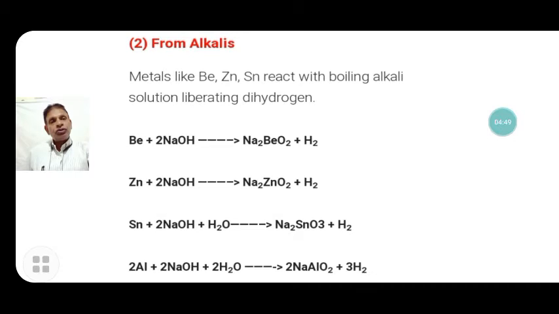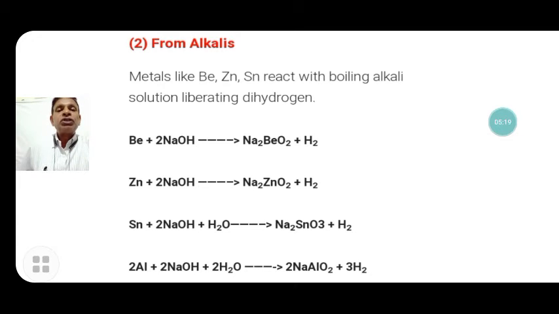Now, from alkalis: metals like beryllium, zinc, tin and aluminium react with boiling alkali solution, liberating dihydrogen. Beryllium reacts with sodium hydroxide, a strong base, to form a beryllium salt and hydrogen gas.